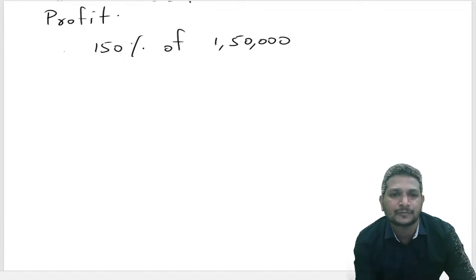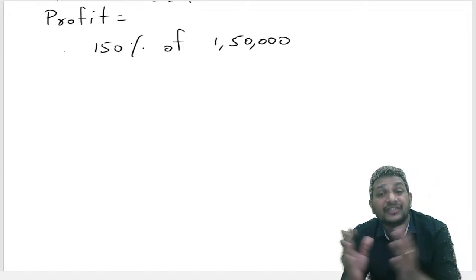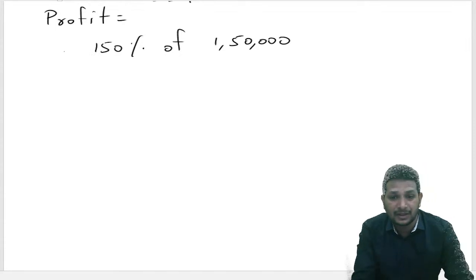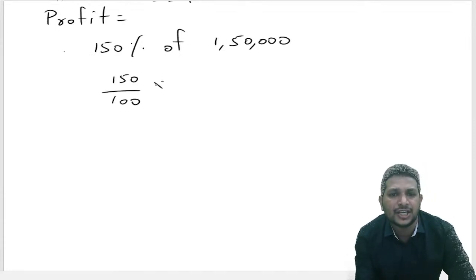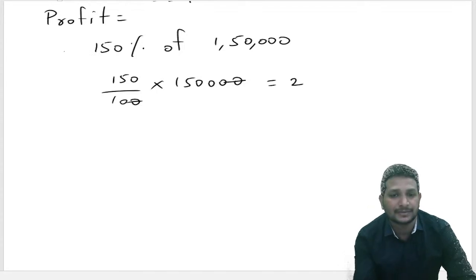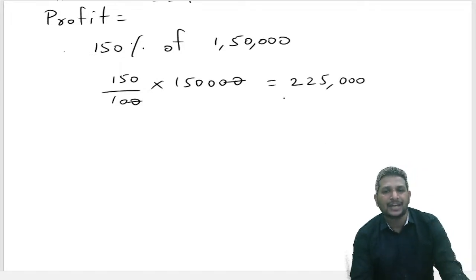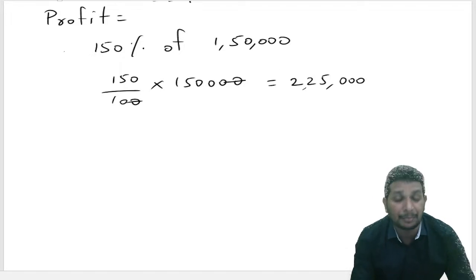They mentioned clearly they got a profit of 150% on the invested sum. Now 150 by 100 into 1,50,000, the two zeros will be cancelled. 150 into 1500, how much? We get 2,25,000, that is the profit they got.